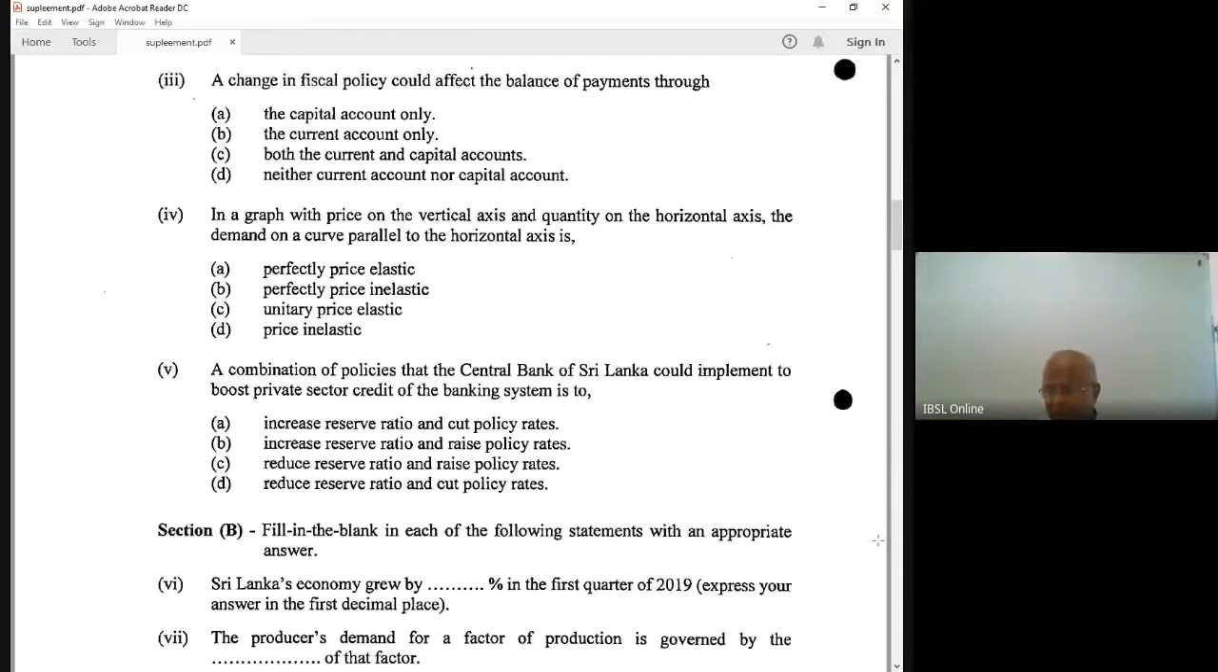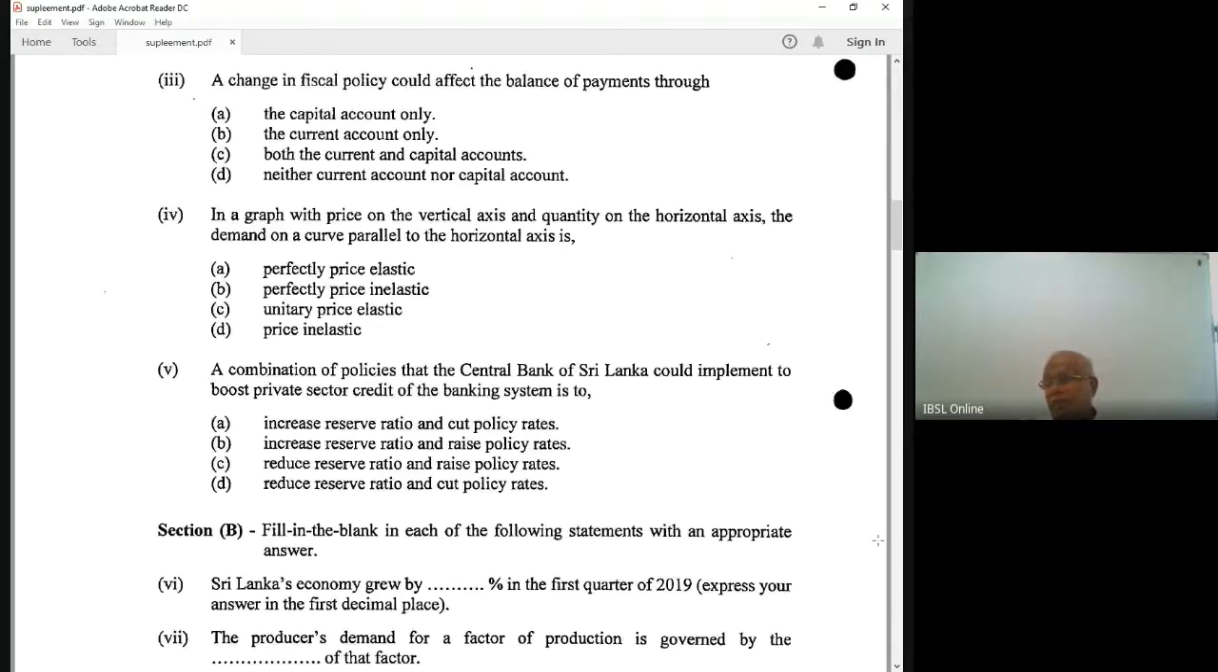Decrease the reserve ratio, banks have more money. Then they can lend money and encourage investors. Private sector credit. Then the first part, reduce the reserve ratio. Then the policy rates: repo rate, standing deposit rate, standing lending rate, or the reverse repo rate. You have to reduce the repo rate. The repo rate is where, at the end of the day, banks can deposit their excess money with the central bank. The interest paid on this excess liquidity is called the repo rate, the deposit rate.